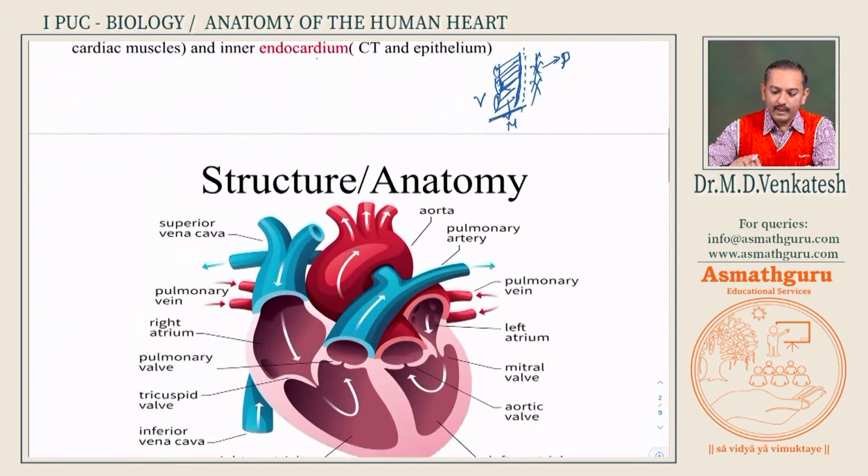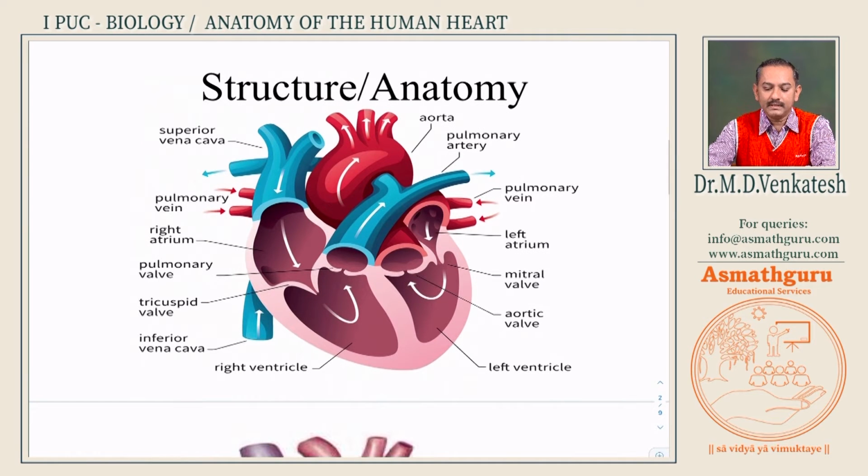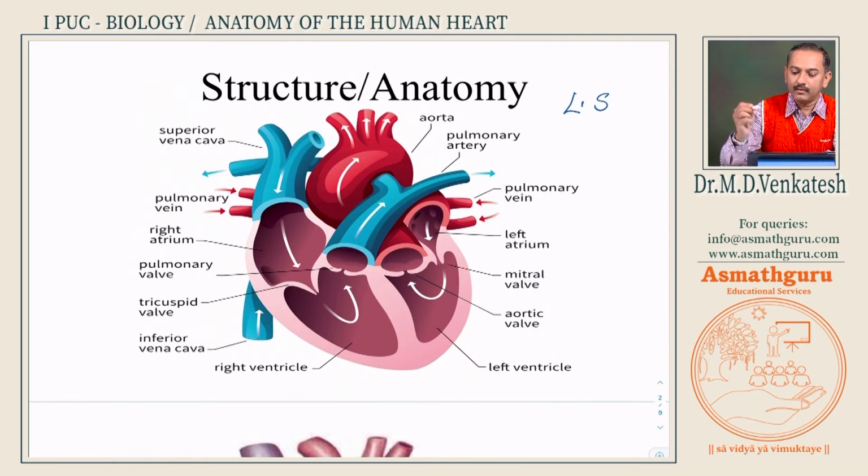Now, we will go to the anatomy of the human heart. Now, this is the anatomy. If I take a section from top to bottom, I call it a longitudinal section. So, this is a longitudinal section of the human heart. Now, you can see the wall of the heart. This pink portion is what we refer to as the wall of the heart. Now, this wall of the heart, the left part is thicker compared to the right heart. The right part of the heart has less, whereas the left part has more.